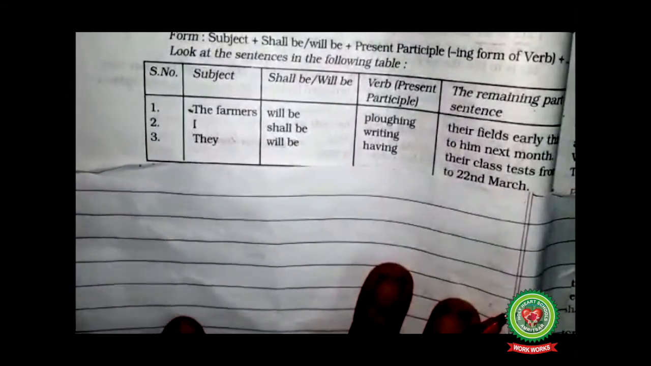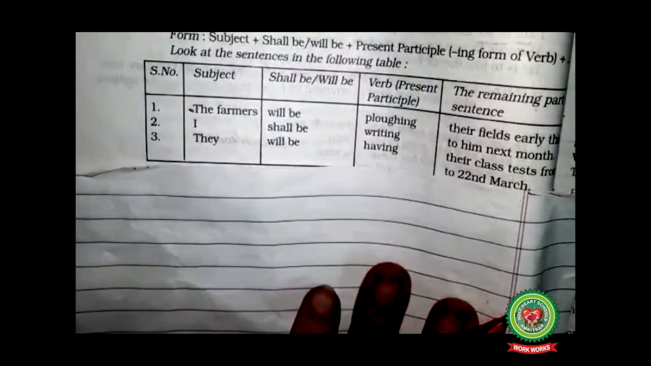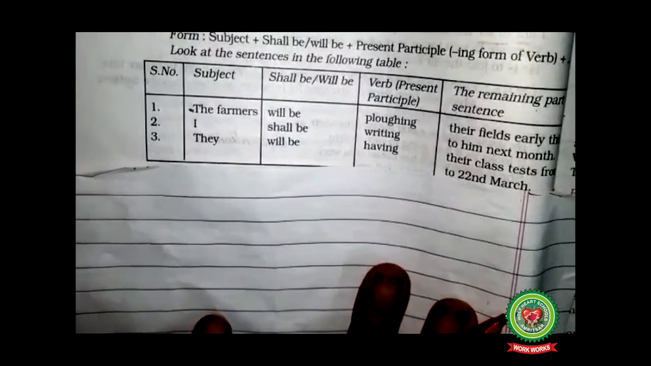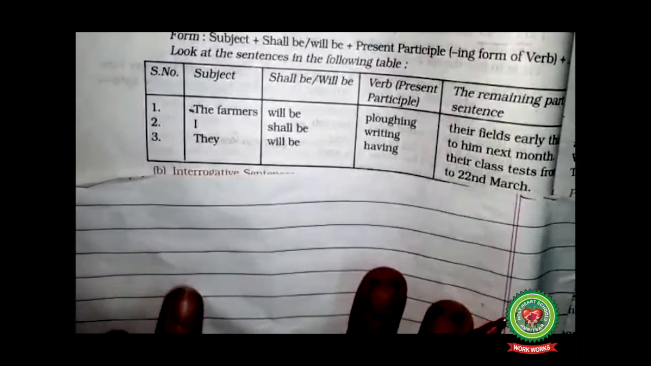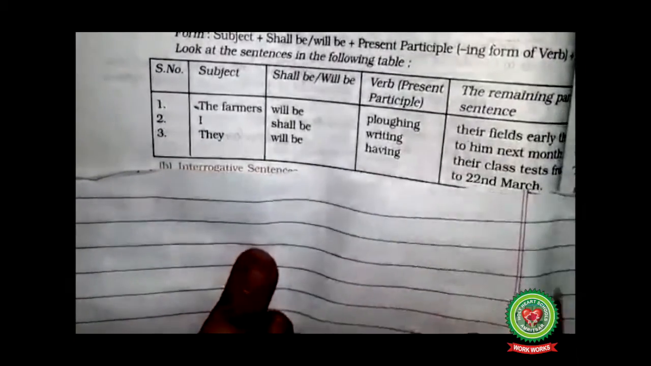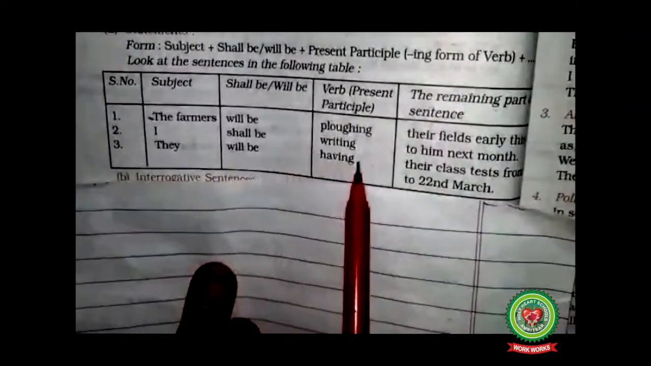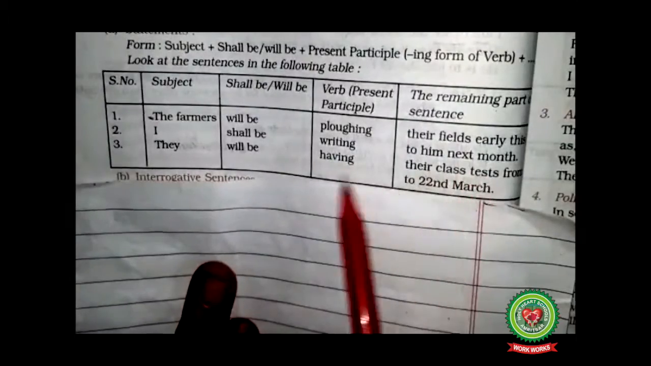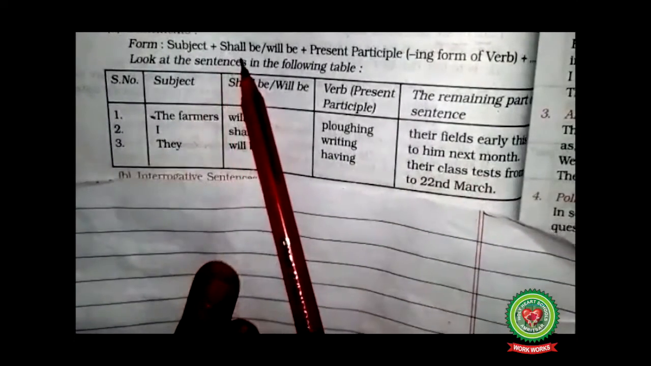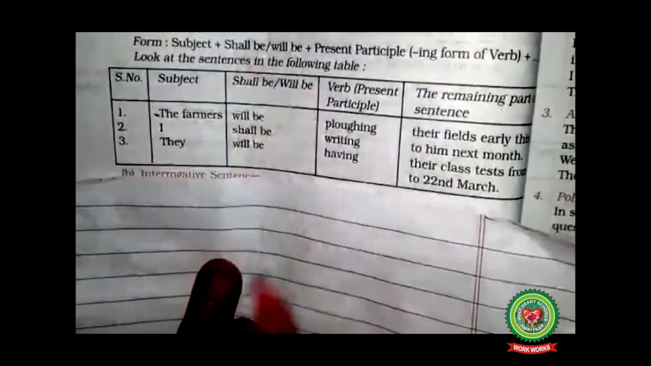Let's have a look at page number 82 of your book, at the affirmative form of the future continuous tense. The farmers will be plowing their field early this year. I shall be writing to him next month. Starting with the subject followed by will be or shall be.